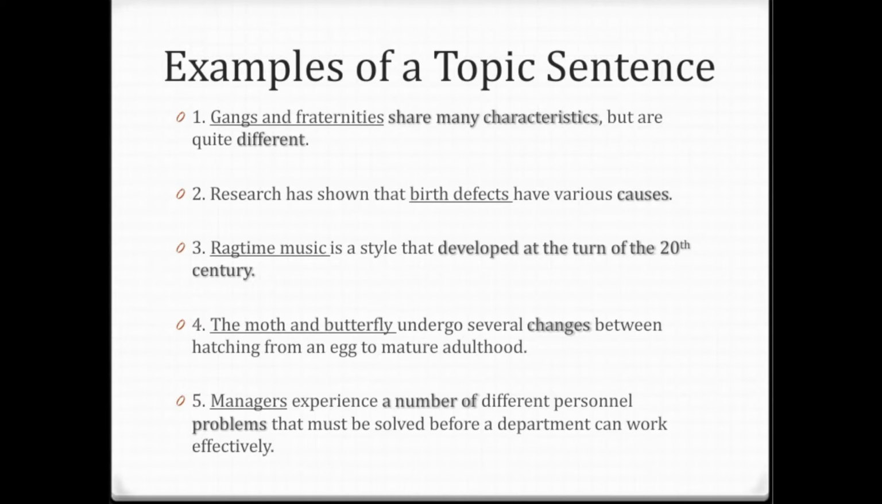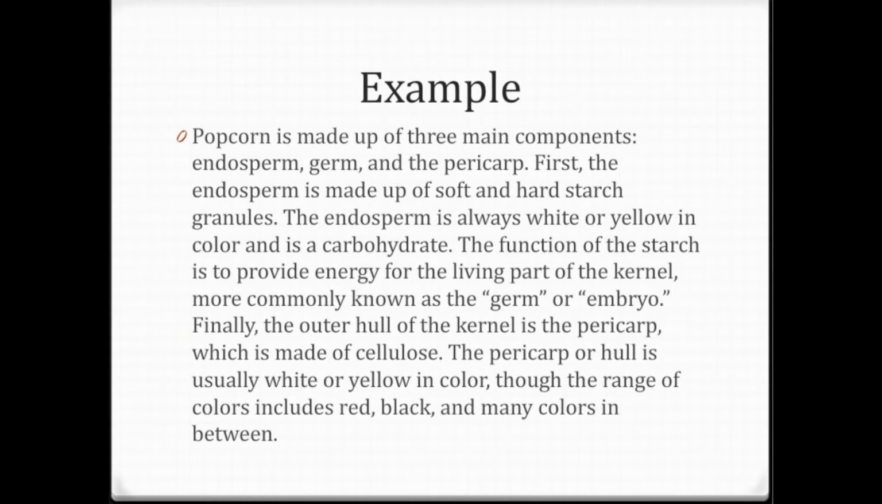Number 5. Managers experience a number of different personnel problems that must be solved before a department can work effectively. The topic is managers, and the controlling idea is a number of different personnel problems. So we'll be reading about a list of problems that managers go through. Therefore, the pattern of organization is listing, a list of problems. Let's look at another example.